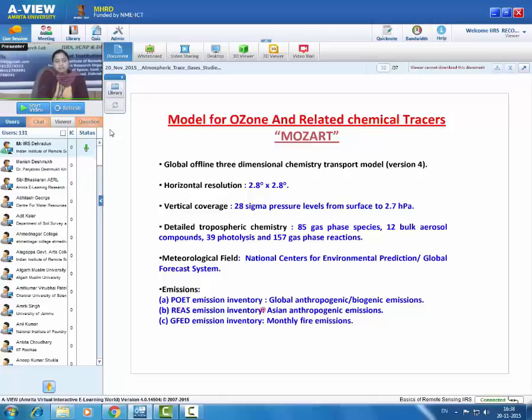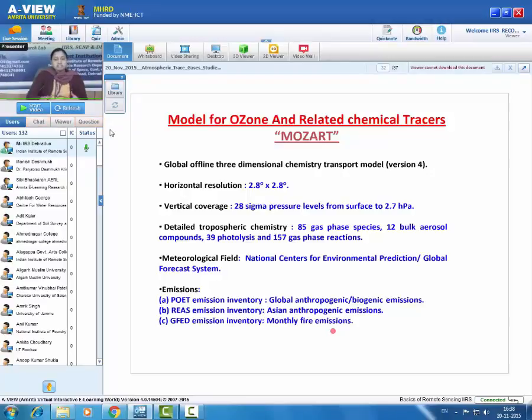These are the POET emission inventory, which gives the global anthropogenic and biogenic emissions, the REAS emission inventory, which gives information about Asian anthropogenic emissions, and the global fire emission database GFED emission inventory, which gives the monthly fire emission all over the globe.